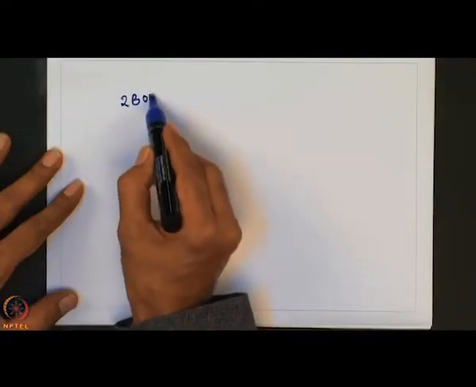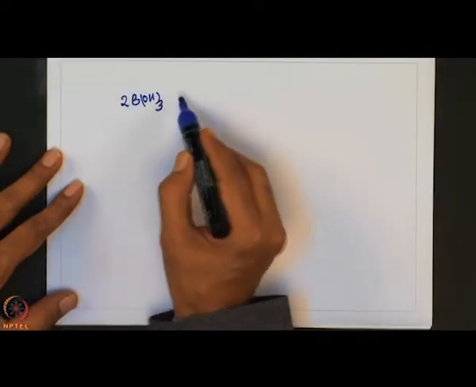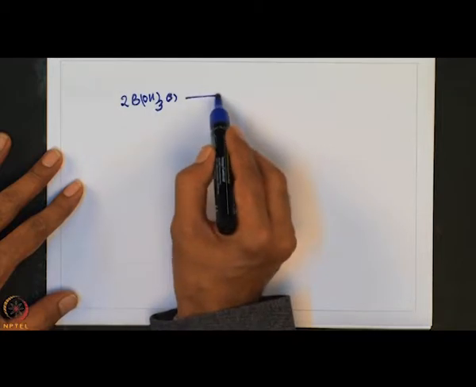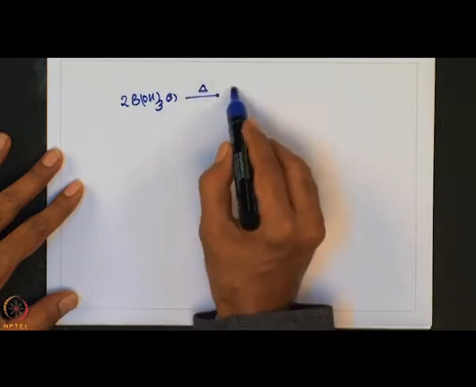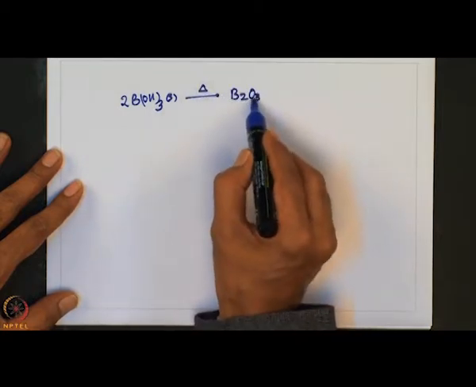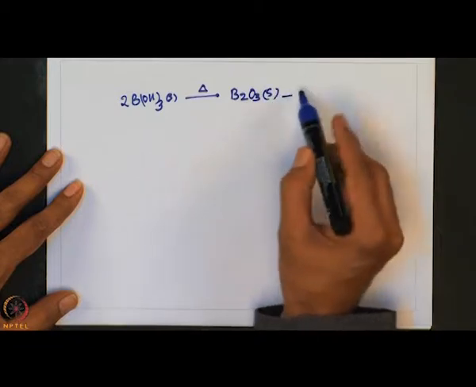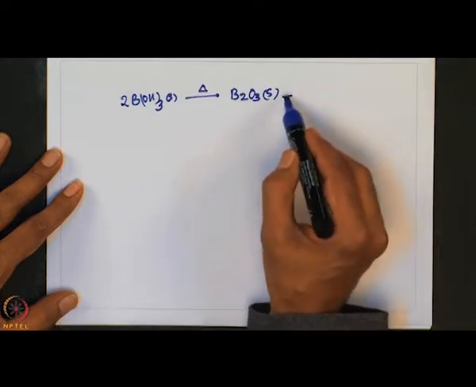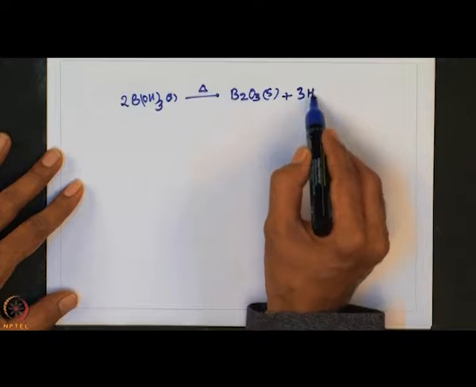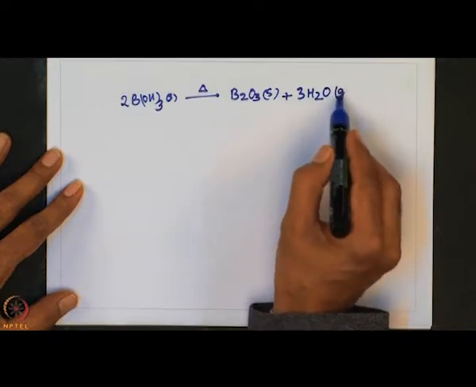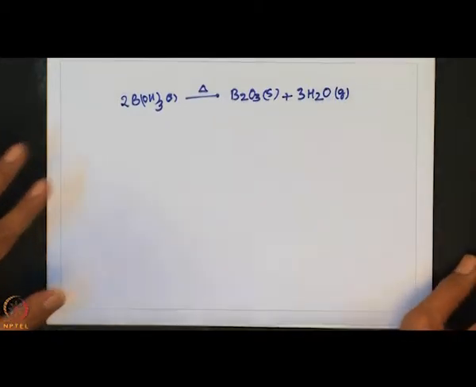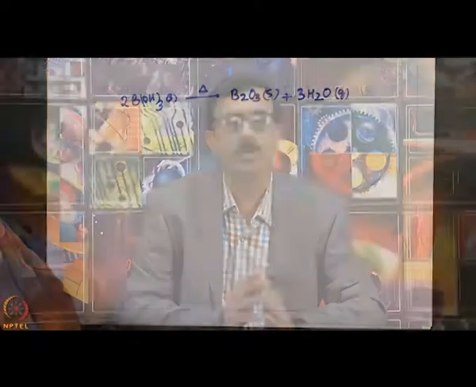For example, 2B(OH)3 solid, on heating it gives B2O3 plus 3H2O. Okay. The principal oxide of boron is B2O3 and it is obtained by dehydration of boric acid at red heat. So, that is what I showed you.